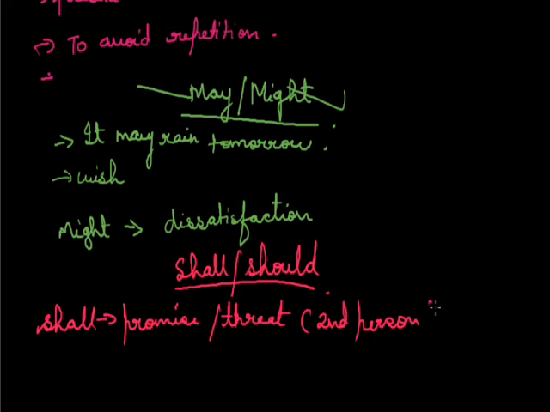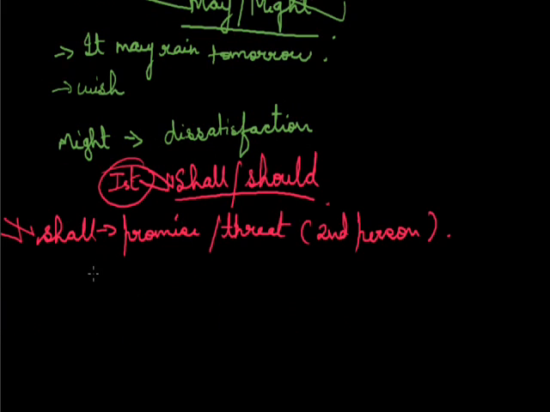As I've mentioned, shall is used in the case of promise and threat for the second person, because shall is usually used in the place of the first person only. But if you're using it in the place of the second person, that means you are talking about a promise or you are threatening somebody. These uses of shall are not very formal and are generally avoided when you are speaking. We do take it in writing, but usually it is ignored when you are talking to somebody.